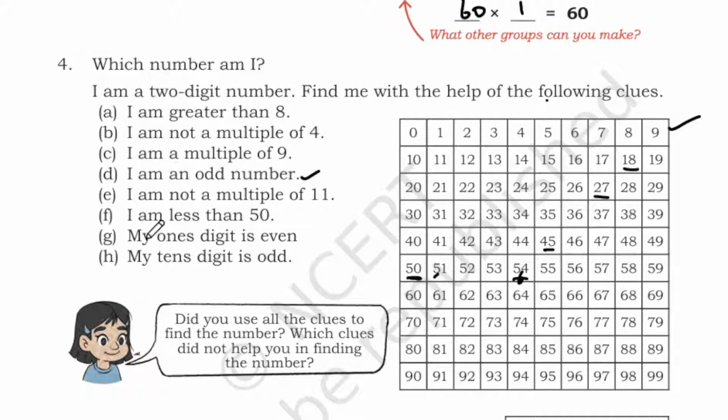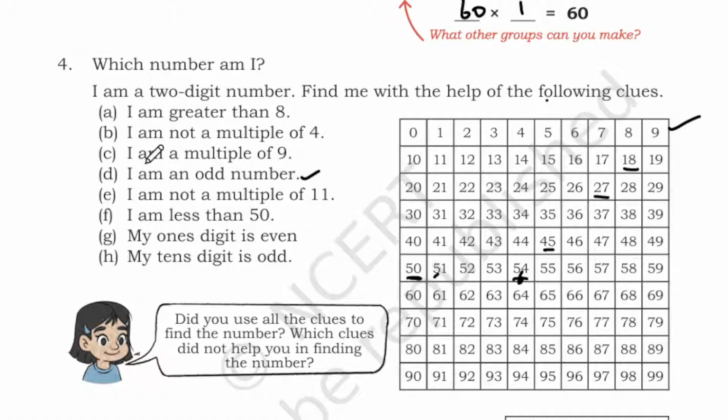Let's see. My one digit is an even, and my 10th digit is an odd. We will see whether we are getting that. So we get 18 in the process, which fulfills the conditions G and H.